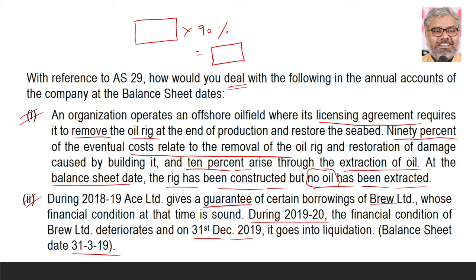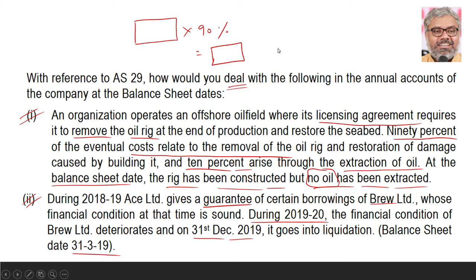So in the financial year 2019-20, Ace Limited should create a provision for that, because the obligation has become present. During 2018-19, on the balance sheet date 31st March 2019, you don't need to create any provision. If the likelihood of occurrence is remote, it doesn't need to even disclose. If the likelihood is not remote, maybe if it wants to, it can show it as a contingent liability.